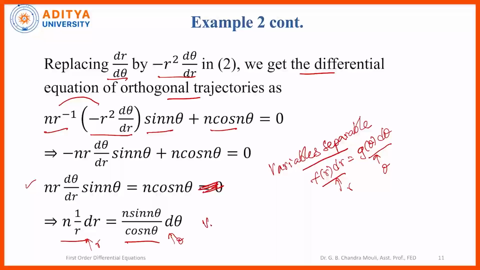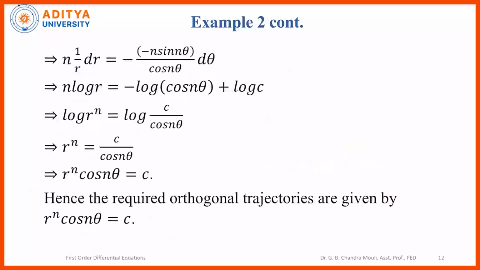So this is variables separable. Now we integrate on both sides. Before integrating, it is written as n (1/r) dr = minus of minus n sin nθ / cos nθ dθ.